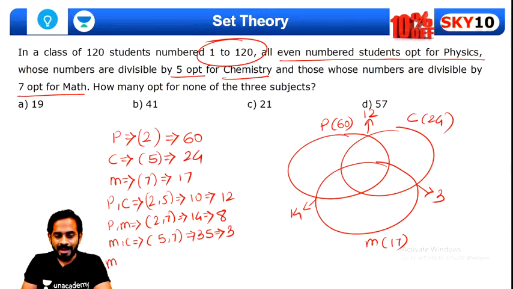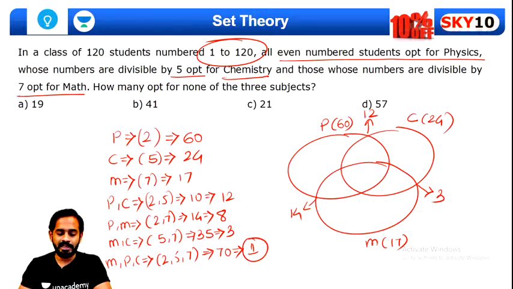Now mathematics, physics and chemistry, you'll have to take the LCM of 2, 5 and 7. That is, how many multiples of 70 are there? There is only one multiple of 70. Now we can solve the question completely. At the center we will have 1 over here, because there is only one number which is a multiple of 2 and 5 and 7. Now out of 12 this will be 11, out of 14 one gone, 13, here will be 2.